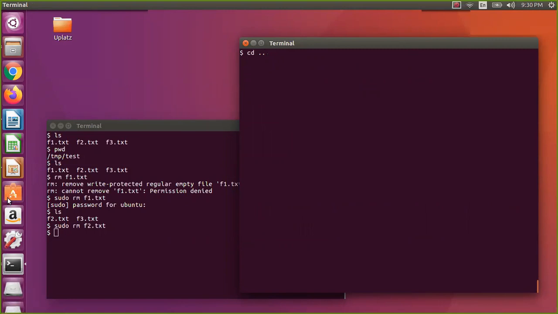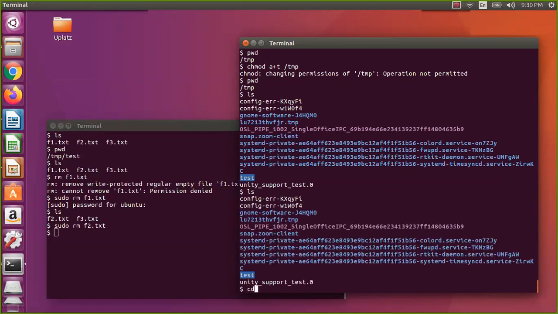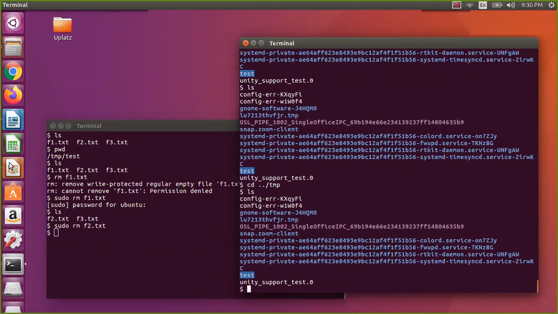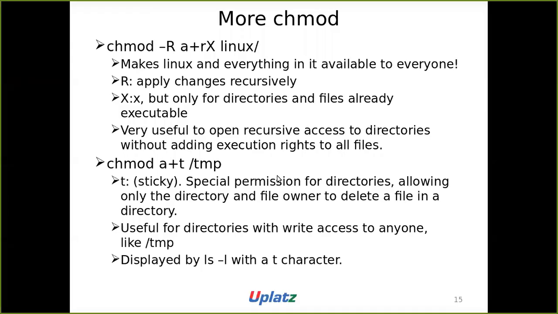Let us check on that. Change mode, a plus t temp. Operation not permitted. So we have some issue here. We can discuss this one in the next session. We have some problem with this particular sticky bit. We can explore, or meantime I will discuss this one in the next session.